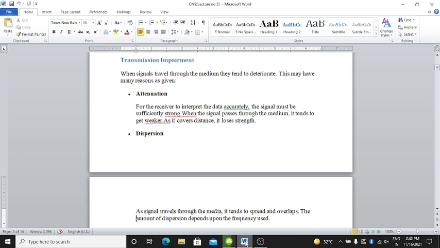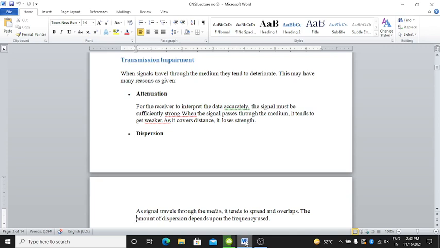What will happen in attenuation? For the receiver to interpret the data accurately, the signal must be sufficiently strong. When the signal passes through the medium, it tends to get weaker. As it covers distance, it loses the strength.